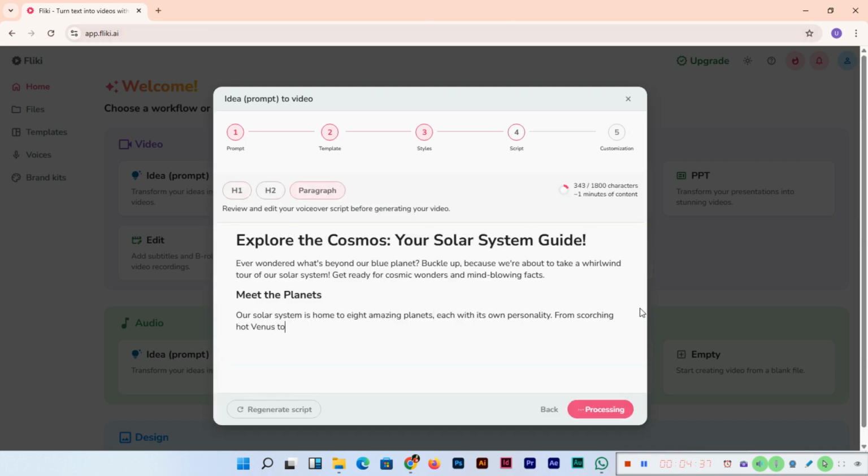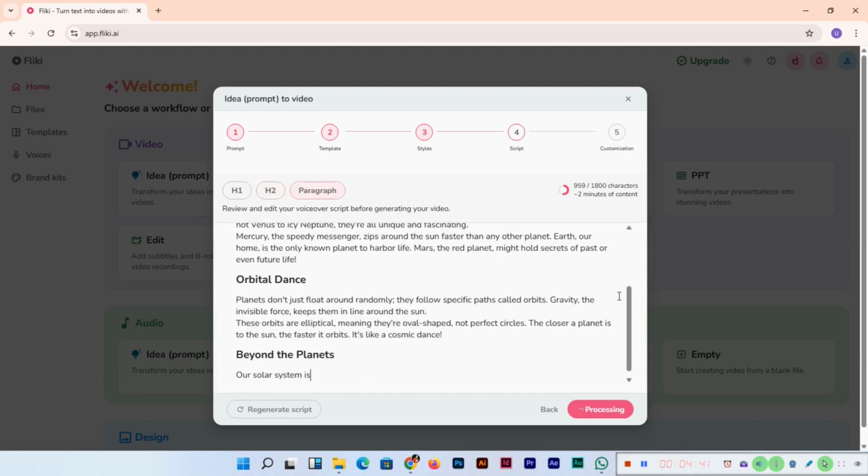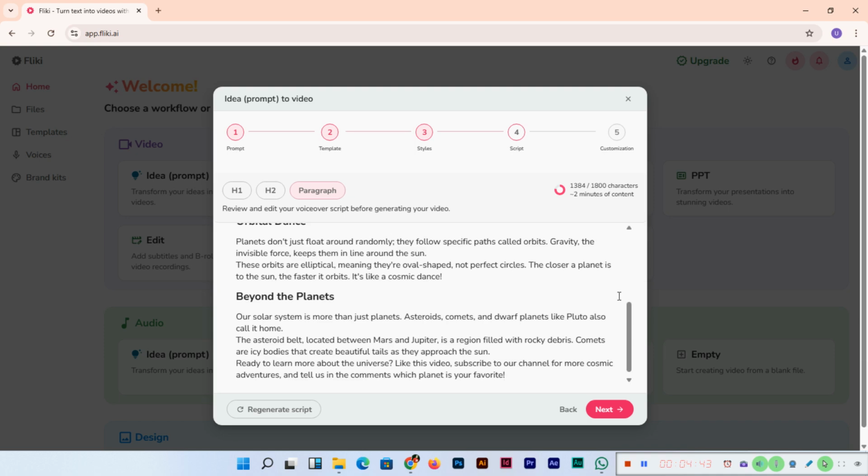Now you can see it is generating the content, like paragraphs and headings including H1, H2. This is 2 minutes of content, and click on next.